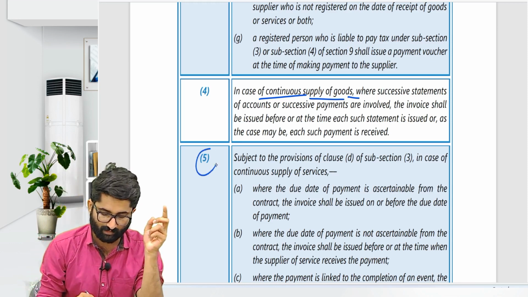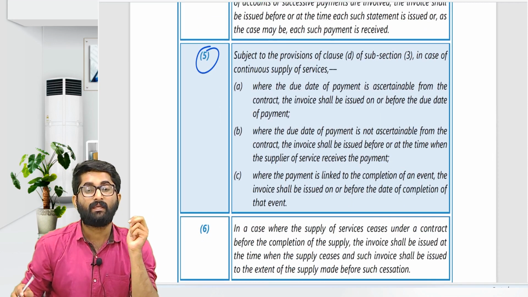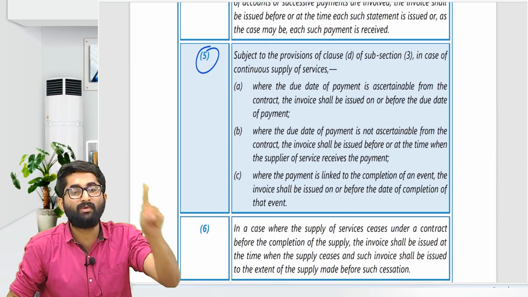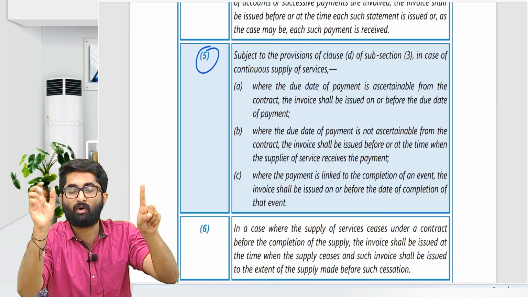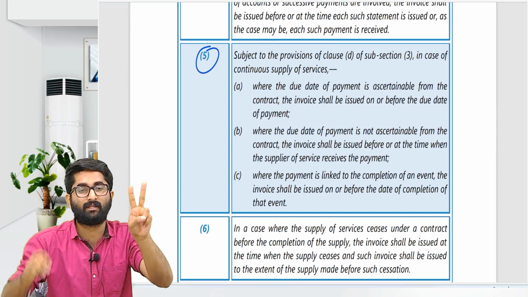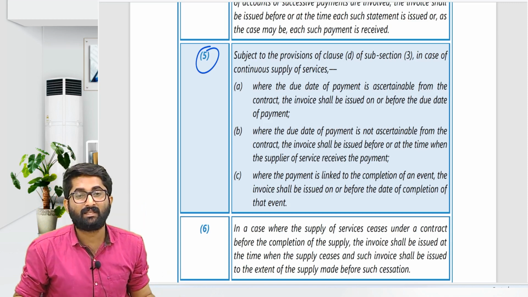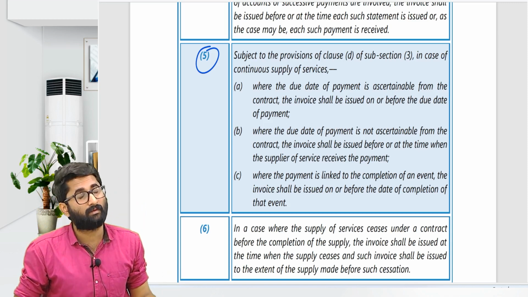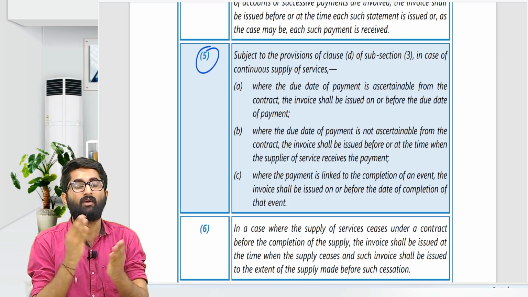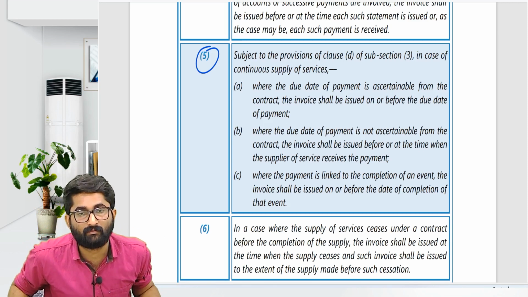Section number 31 subsection 5 is about continuous supply of service. In case of continuous supply of service, if the due date is ascertainable, then on or before the due date. If the due date is not ascertainable, then on or before the payment. If the payment is linked to the completion of an event, then on or before the completion of the event, you have to give the invoice.